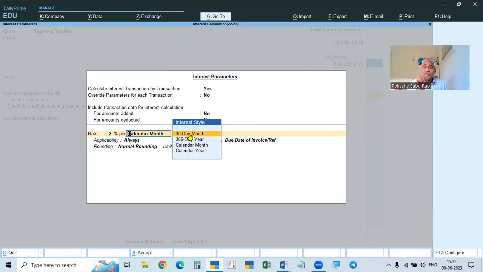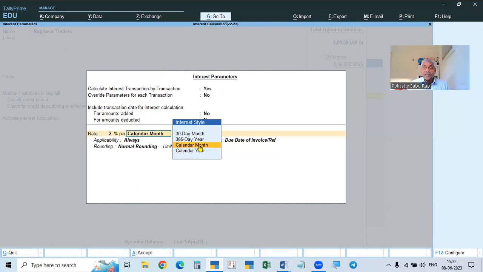Otherwise, take February. In the case of February, if you take first, February has only 28 days. So it will be March 1st and March 2nd. It will calculate interest on 2nd March only, that is, after completing 30 days. After completing 30 days only, it will calculate with respect to the number of days. That is why generally the calendar month will be taken into account.